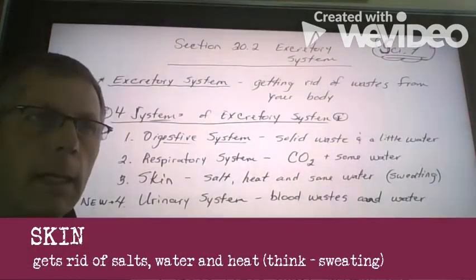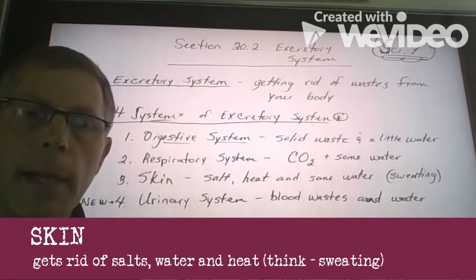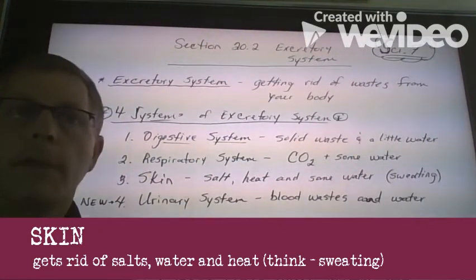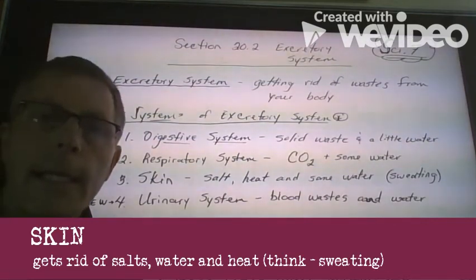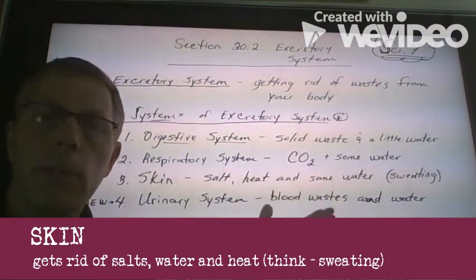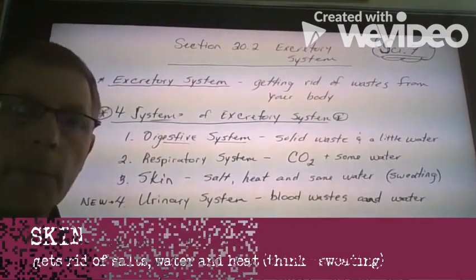Skin. We've touched upon skin. Skin is how we get rid of excess salt, some water, and heat. When our body warms up and we have to get rid of that heat, we do that through sweating.